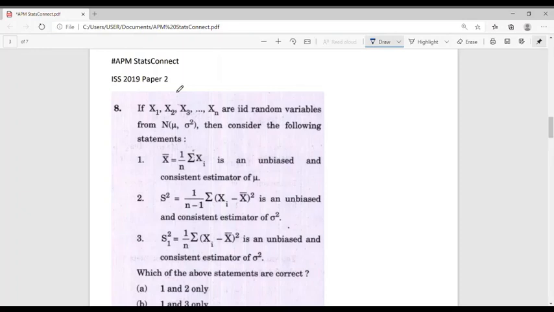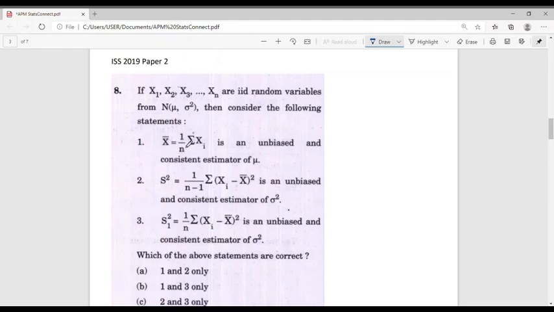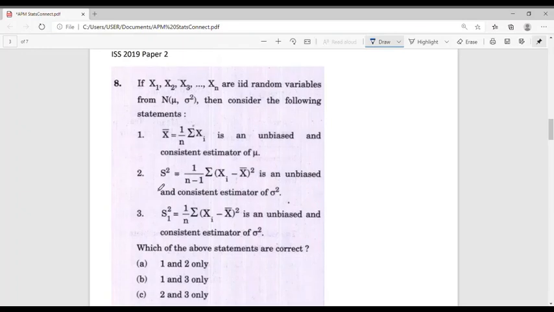Consider question number 8. The question is, if x1, x2, etc., xn are IID random variables from N(mu, sigma square), then consider the following statements. First one, x bar equal to 1 by n into summation xi is an unbiased and consistent estimator for mu. Second one, s square equal to 1 by n minus 1 summation xi minus x bar the whole square is an unbiased and consistent estimator for sigma square. And the third statement is s1 square equal to 1 by n into summation xi minus x bar square is an unbiased and consistent estimator for sigma square. Which of the above statements are correct?